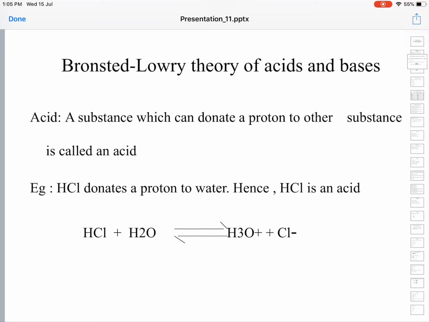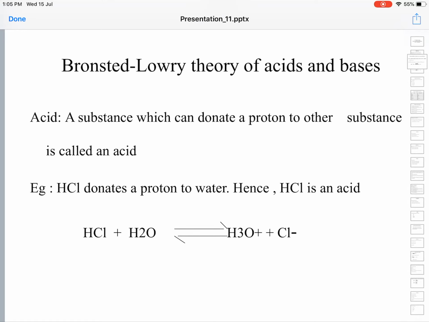Acid is a substance, according to Bronsted-Lowry theory, which can donate a proton to another substance. Here you don't have any reference to aqueous solutions. That is done away with. It has broadened the ambit of substances which can be classified into acids and bases. So acid is defined as any substance which can donate a proton to another substance.